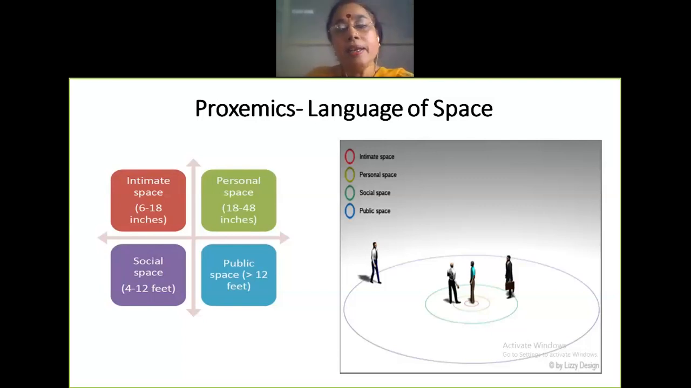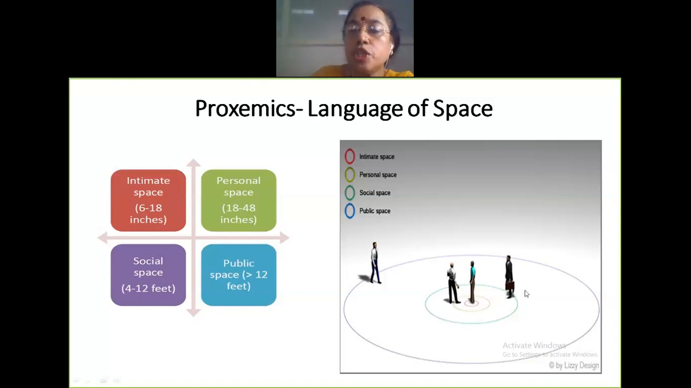And the distant intimate is family, very, very close family. Can you see the concentric circles which are drawn? Can you see that picture? So that is the intimate zone, wherein the space is not more than 16 to 18 inches. Next, you move on to the personal space. Your very close friends, your personal space, where the space maintained is within 18 to 48 inches.